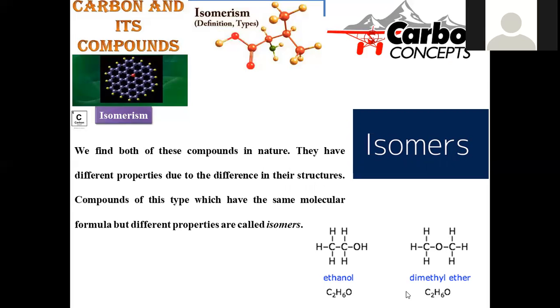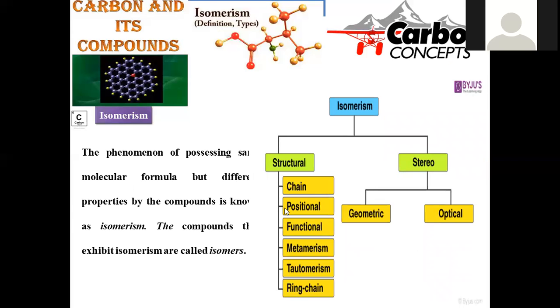But the molecular formula remains the same, functional groups are different, arrangement is different, so these two are said to be isomers, and the phenomenon is called isomerism. Consequently, their properties also vary. The phenomenon of possessing the same molecular formula but varying properties is said to be isomerism, and the structures exhibiting this phenomenon are called isomers.